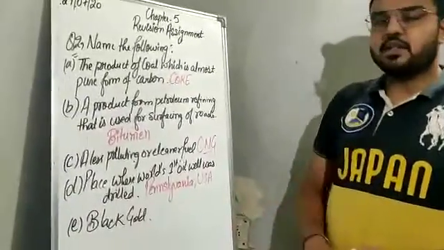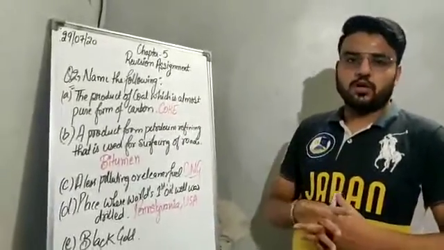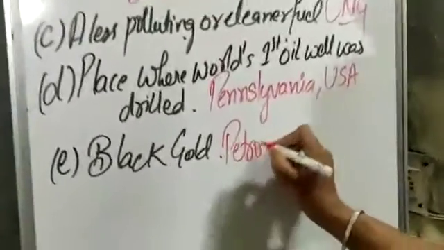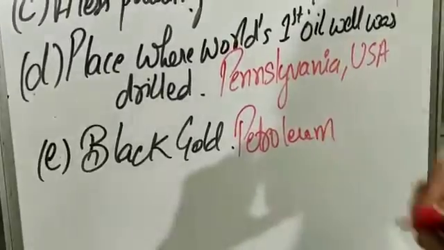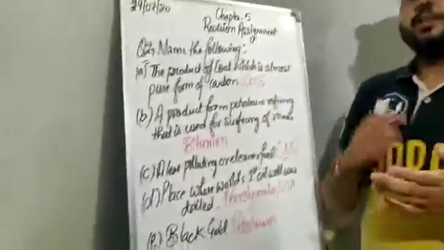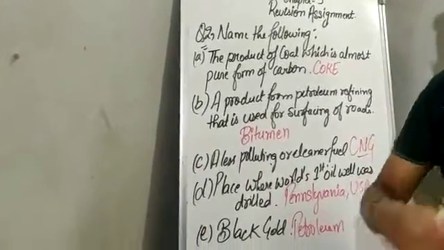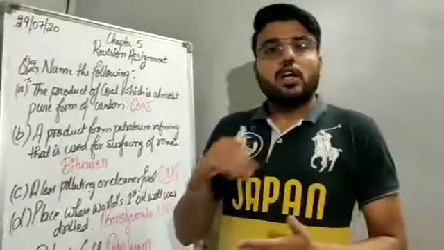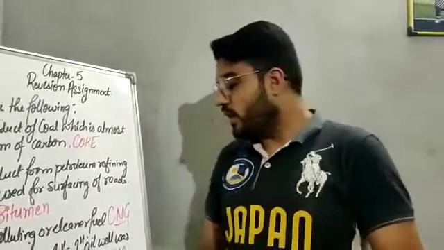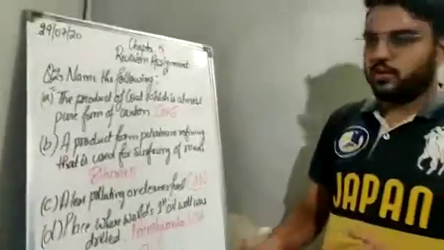Now next E part: black gold. Which product is known as black gold? It is petroleum. Why is petroleum known as black gold? Because from petroleum we obtain various useful products like bitumen, paraffin wax, kerosene, which are of great commercial importance. They are used in various industries and various fields. So that is why petroleum is also known as black gold.